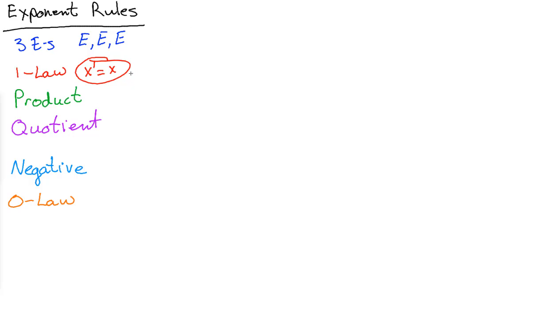So now we start to see that there are ways you can actually simplify things. For example, if we have x squared times x to the fifth power. If we multiply these two things together, we don't even know what x is, but there is a way to simplify it. And we can do it the long way. Let's write this guy out expanded. That's x times x. And then we're going to be timesing it by x times x times x times x times x, 5 times. So here we have 2 of them, and here we have 5 of them.